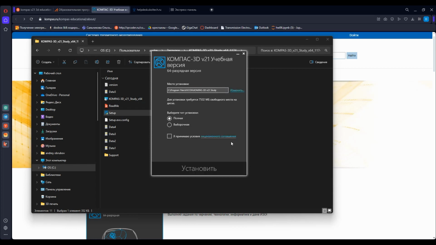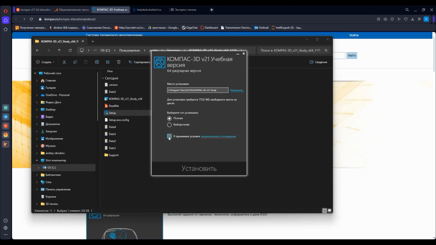Now you should choose what type of installation. I prefer to use full installation. It's pronounced in Russian like полная. And you can change the place of installing if you want. Just click this blue button. It's pronounced like изменить, and that's it. And change whatever you want.